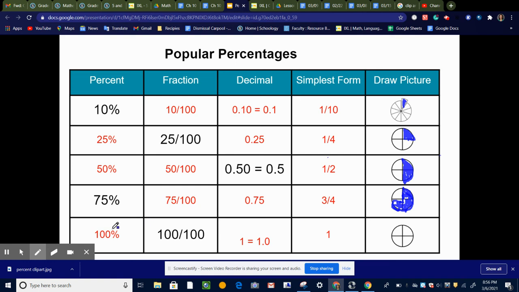Okay, and finally, one that you already know is 100%. 100% is written 100 over 100, which is 1. If we reduced that, we would have 1 over 1, which is 1. So 100% is one whole. If you get 100% on your test, that means you got them all right. If your phone is charged to 100%, that means it's charged completely, as much as it can be. So 100% means the whole thing. One whole.